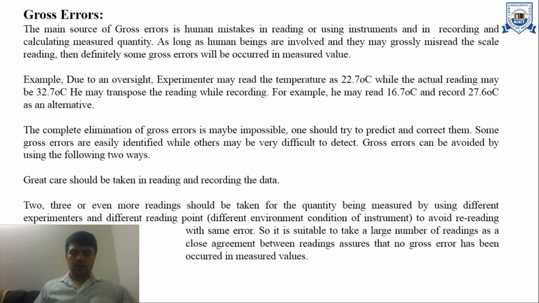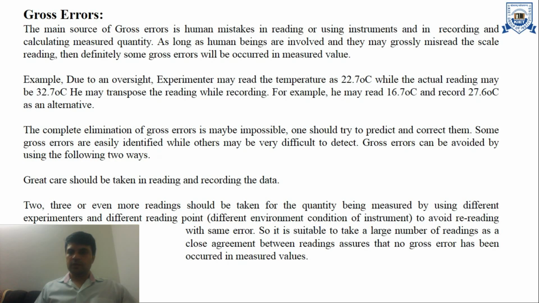Gross errors. The main source of gross error is human mistakes in reading or using instruments, and in recording and calculating the measured quantity. As long as human beings are involved, they may grossly misread the scale reading, and then definitely some gross error will occur in the measured value.